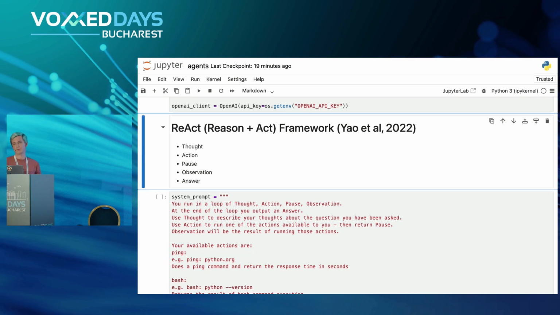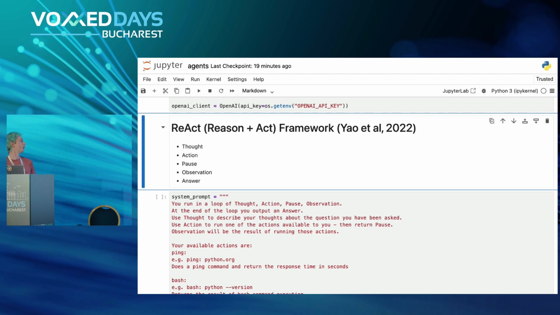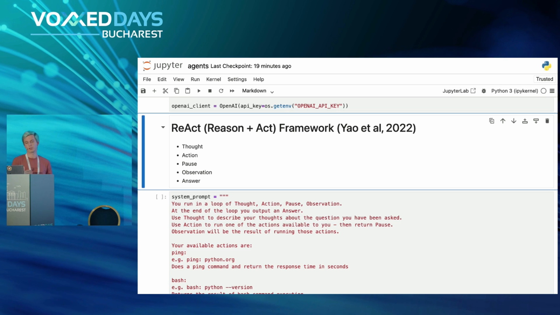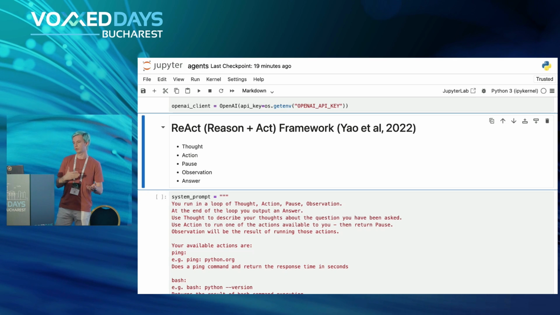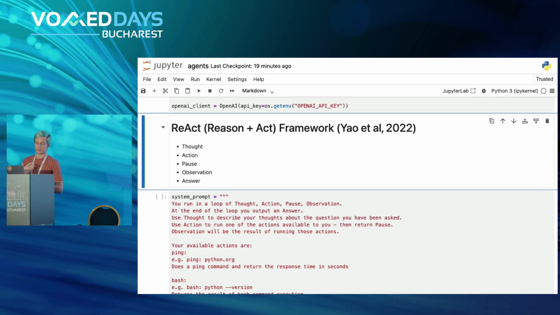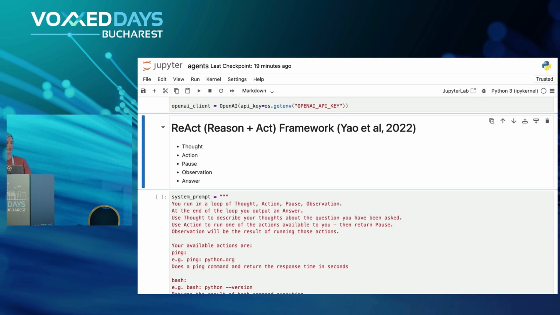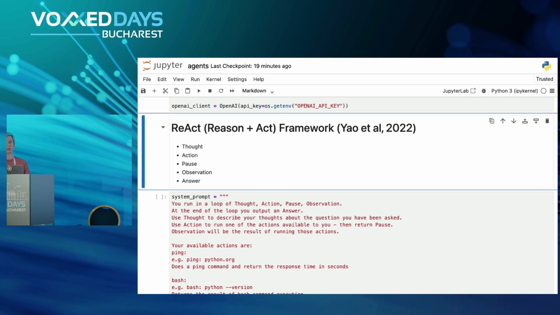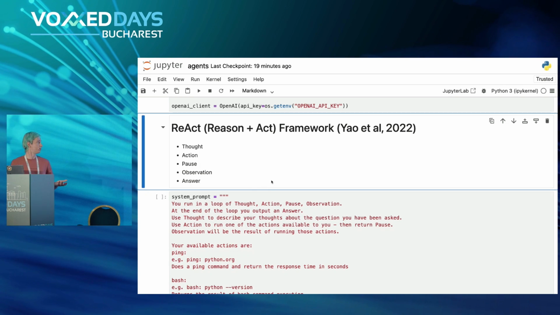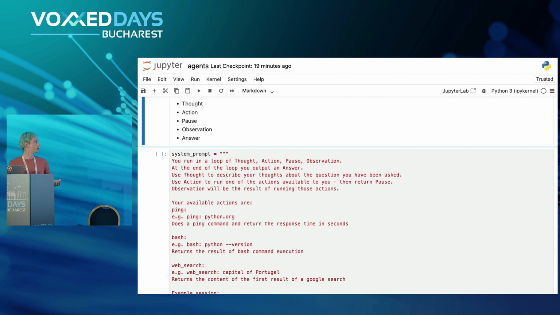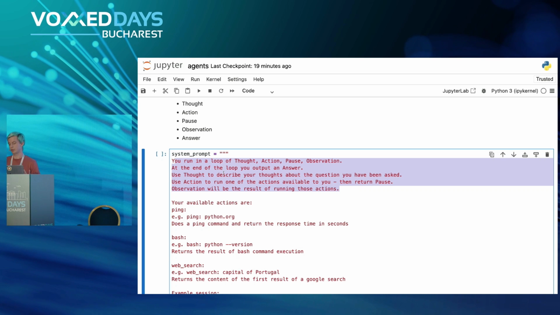Then there is a pause step where the LLM will wait for the action to actually be executed. There is an observation step where the LLM will get the output from the action, observe it, and decide what to do next. Then, depending on whether it got enough information or not, it will give us the answer. Or if there is not enough information, it will go through the same loop once more until it gets to the answer. And you can pretty easily implement this through this prompt. You just need those 5 lines essentially, which just describe what I just told you, right?